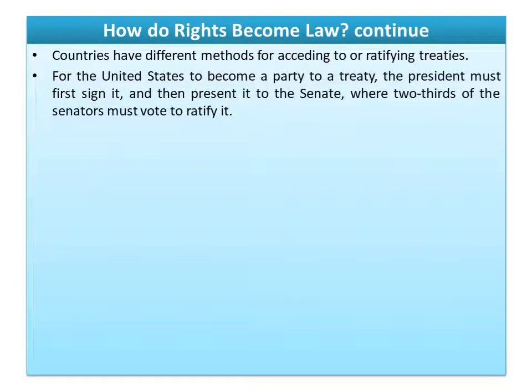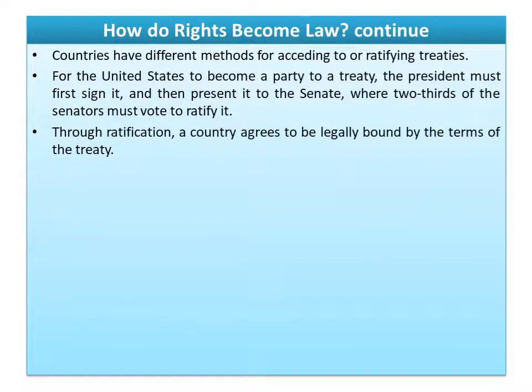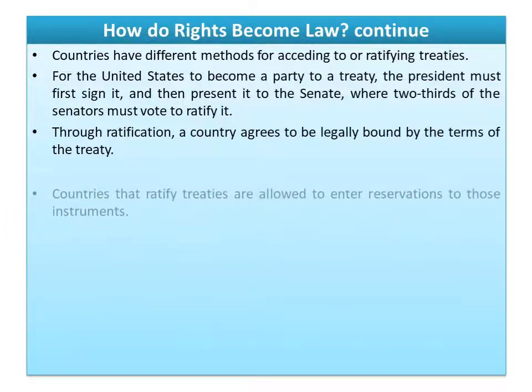For the United States to become party to a treaty, the president must first sign it and then present it to the Senate, that means the legislature or parliament, where two-thirds of the senators must vote to ratify it. In Nepal, it is a similar process. But in Nepal, on behalf of the state, ministers or the prime minister sign the treaty, not the president. Through ratification, a country agrees to be legally bound by the terms of the treaty.